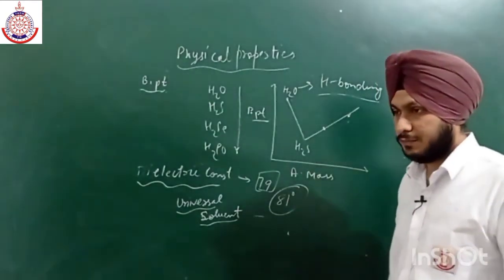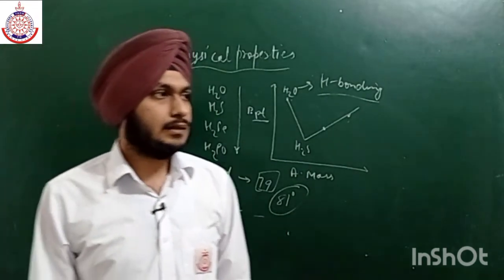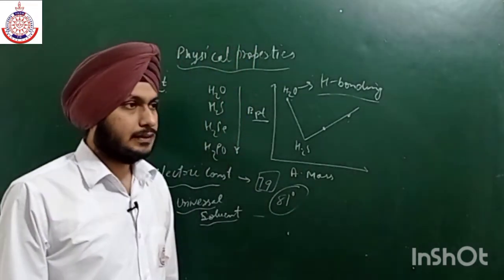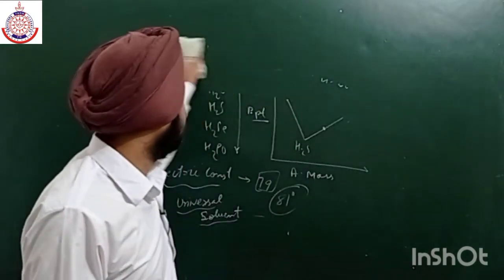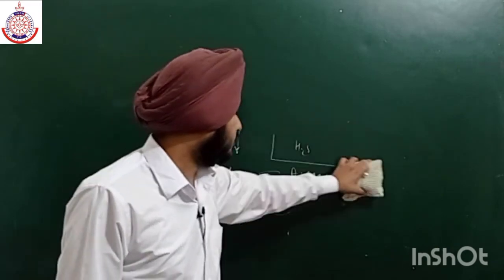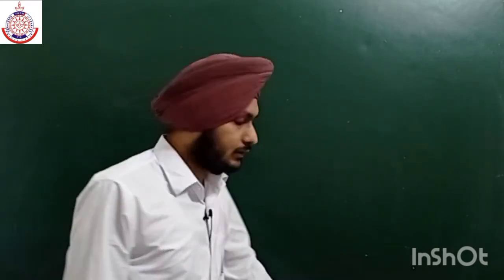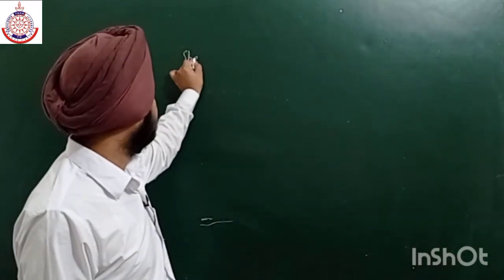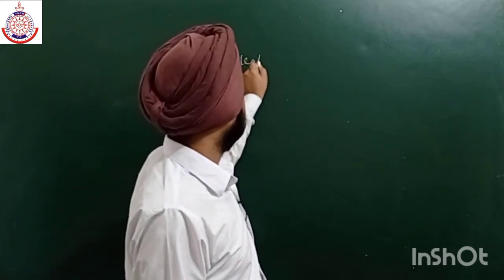This is the second property. Next, if you talk about heat of hydration, the heat of formation, and some other properties like specific heat capacity. तो water के specific heat capacity की वैल्यू भी बहुत ज़्यादा होती है. ठीक है, so specific heat capacity is the amount of heat required to raise the temperature by 1 degree Celsius. तो water के लिए बहुत ज़्यादा high है. That is, if you talk about the specific heat capacity, the specific heat capacity of water is very very high.